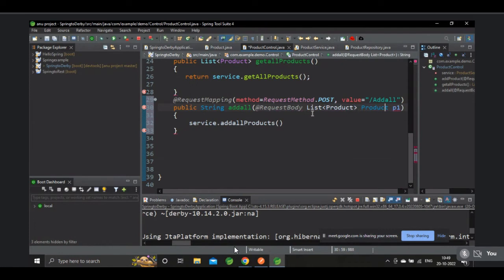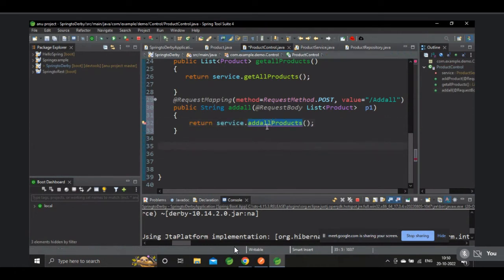Stop. Why? What's happening? Showing errors.